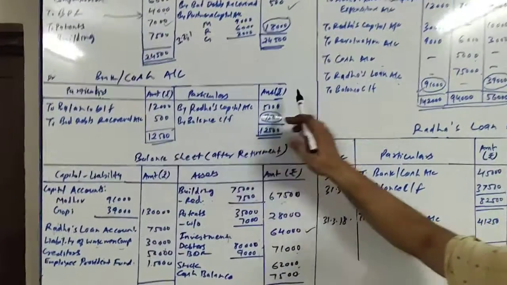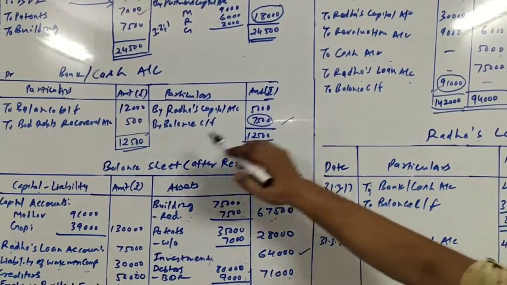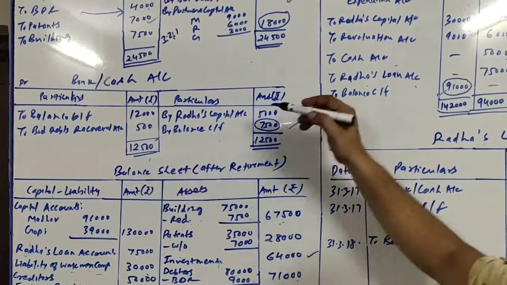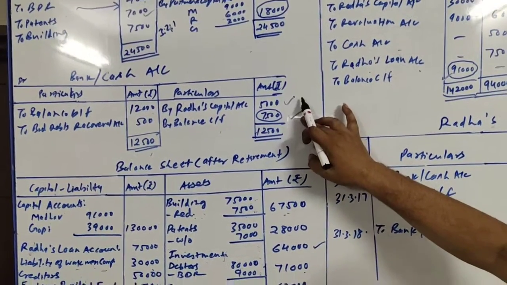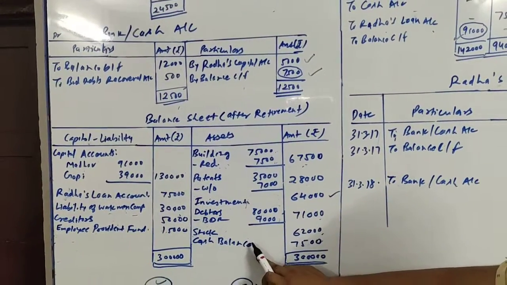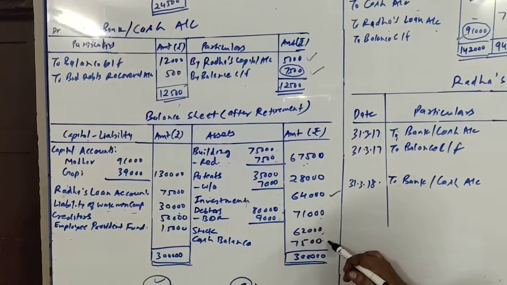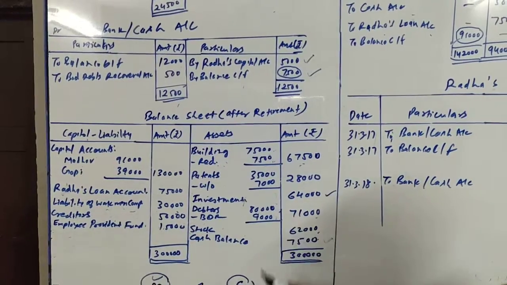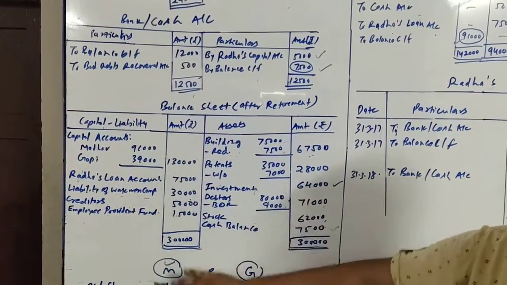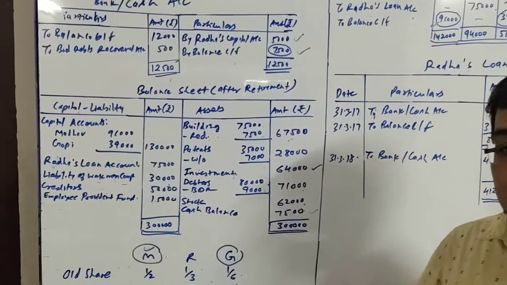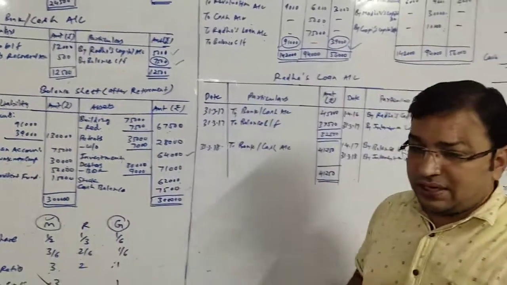When I find the closing balance of cash, it is 7,500. Debit side is 12,500. On the credit side there is only one entry, 5,000. So the difference comes to 7,500, which I will write in the balance sheet as the cash balance 7,500. Now, as I am ready with the balance, I can make the total of the balance sheet. It comes to rupees 3 lakh.